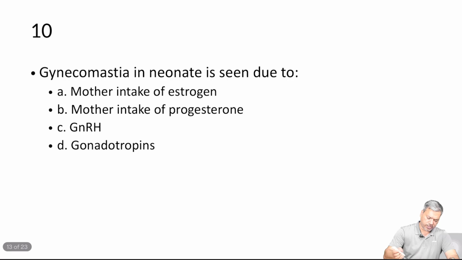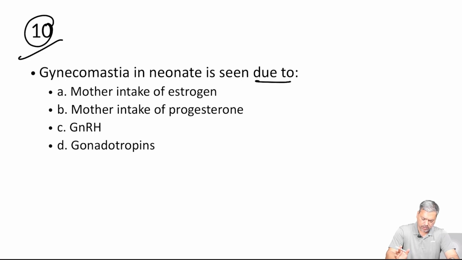For this session, this is the last question I am going to talk about. Gynecomastia in neonate is seen due to what? Pretty simple but a little bit tricky one. When the mother takes estrogen hormone, this estrogen can cross the placenta and go to the fetus.